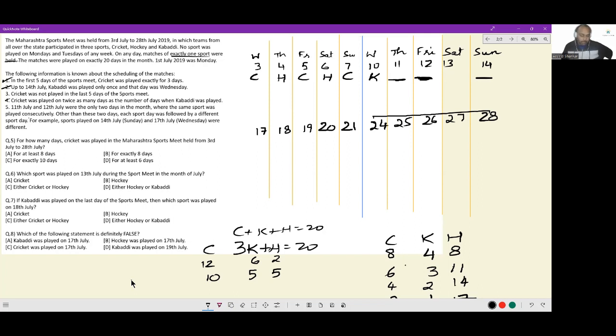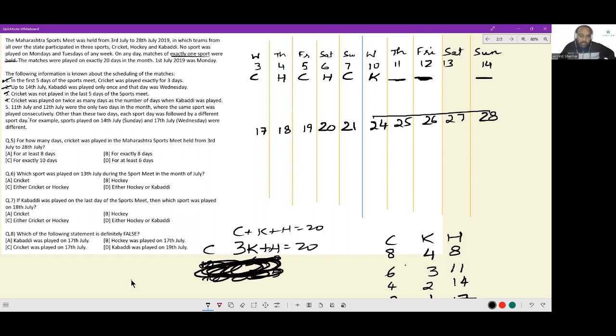Cricket can be happening on a maximum of 8 days. On 3rd, 5th, and 7th, cricket is definitely happening. Even if I assume cricket is happening on 11th, 12th and 14th, on 17th cricket cannot happen, 18th maybe, 19th cannot, 20th maybe, 21st cannot, and we were also told cricket was not played in the last 5 days of the sports meet. So the max number of days on which cricket can potentially take place is 8, which helps me rule out this case. This case is definitely gone.